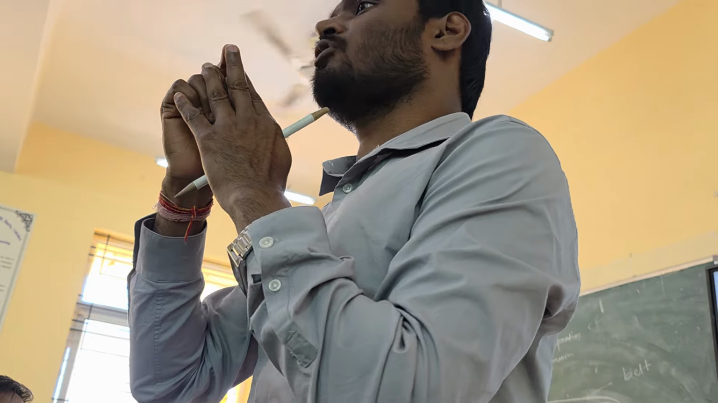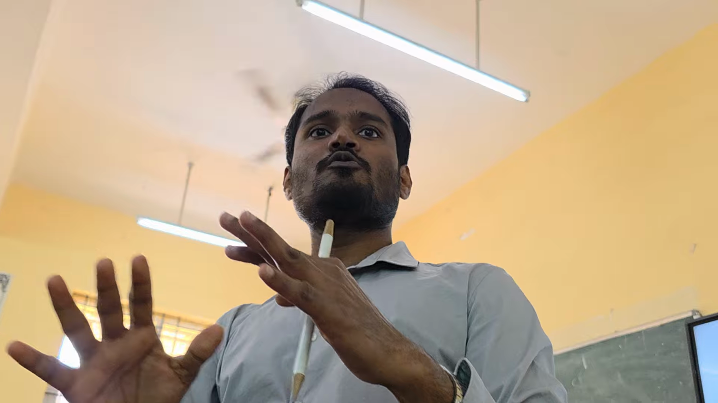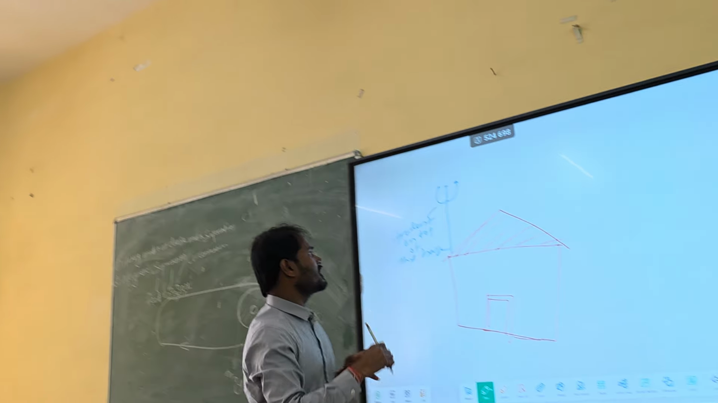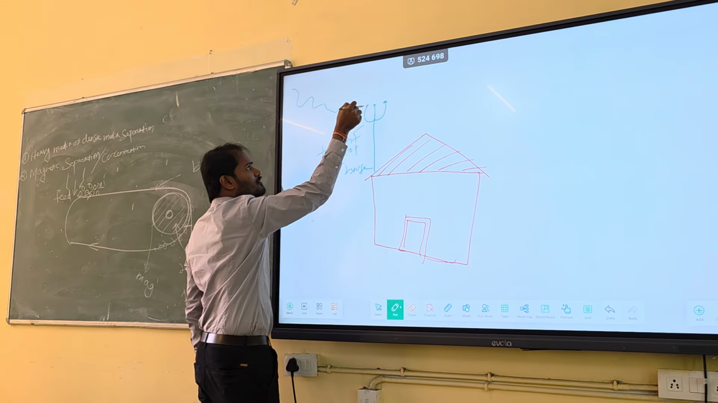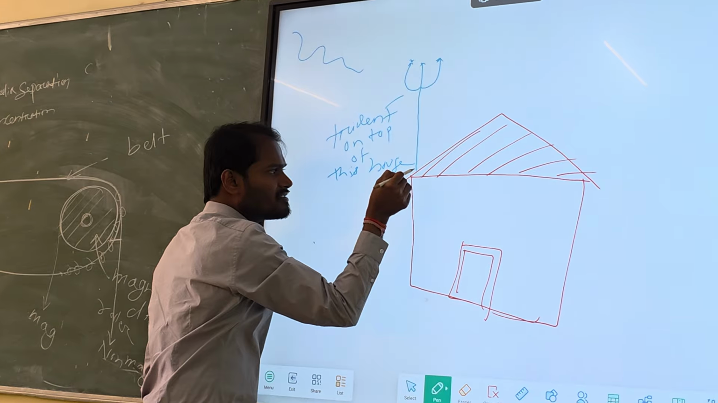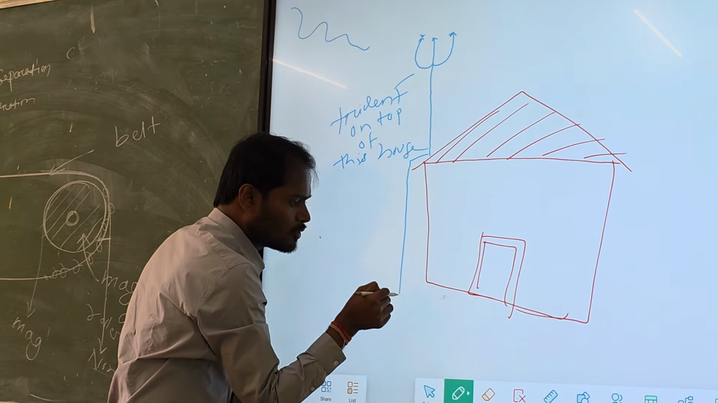So when there is a thunderstorm, lightning will be there. So what will happen? The lightning will strike the sharp edges only. It will not strike the entire house, right? So when there is lightning, it will strike here, and what happens? This is actually connected to ground.